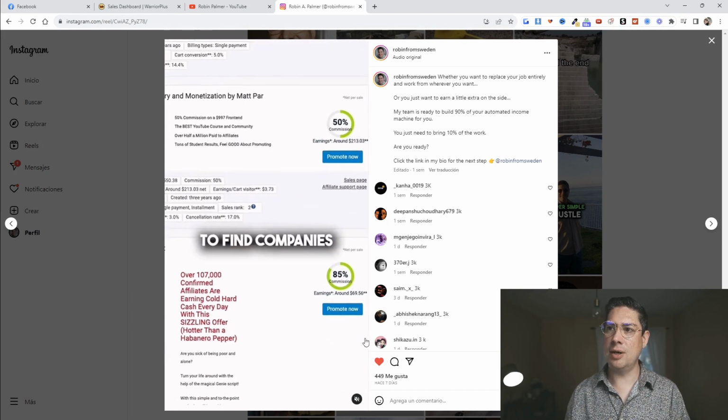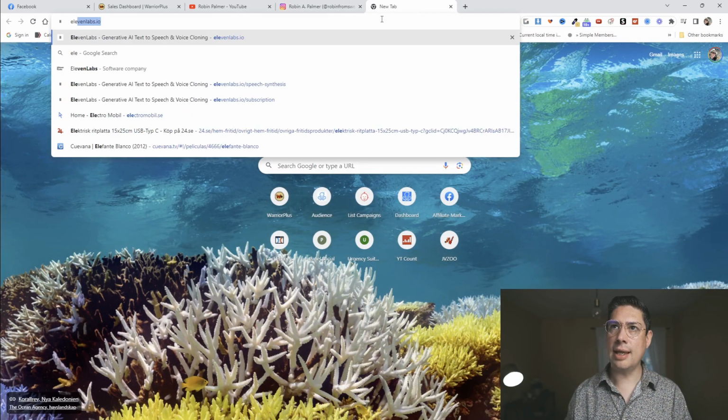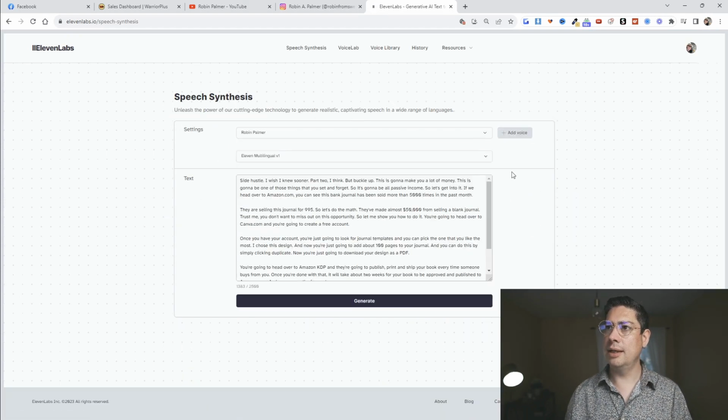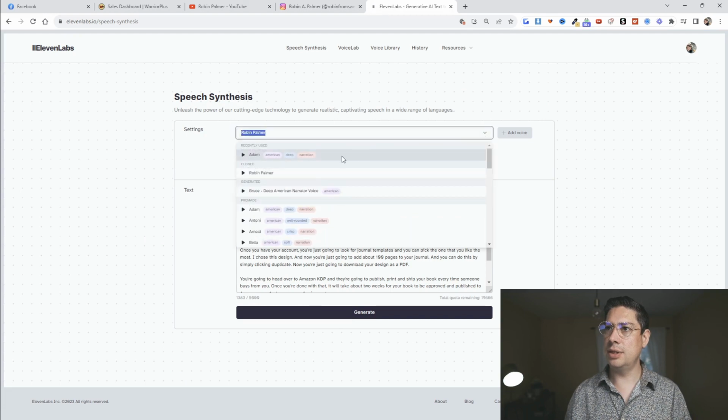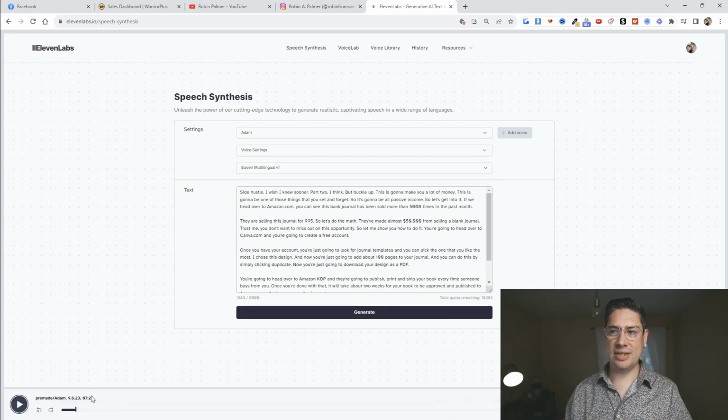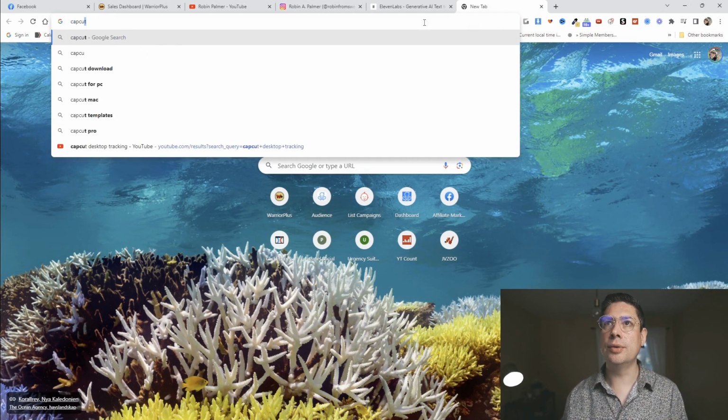Basically screen sharing. But the voice, you can get that at 11labs.io. Get that here. And the voice that I like to use is Adam. This is the voice. And then basically what you do is you click on generate, and this is going to create the voice for you. And then you can download this, and then you can give this to someone else to create the video for you. You can put this together using different software, for example, CapCut. CapCut is totally free to use.